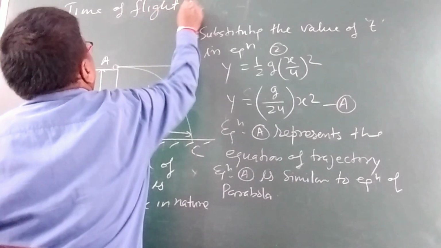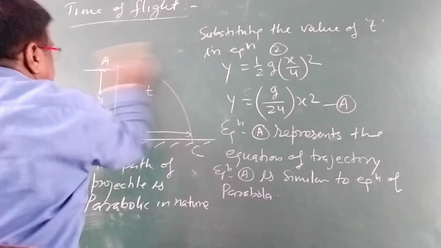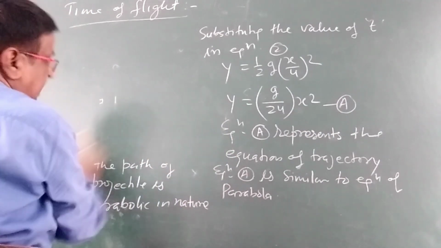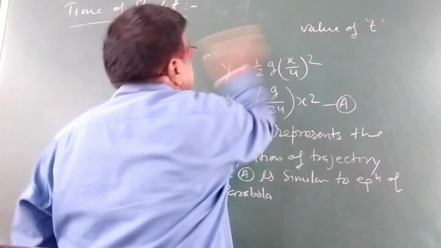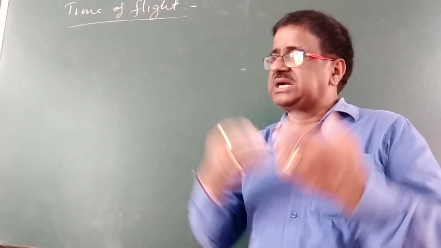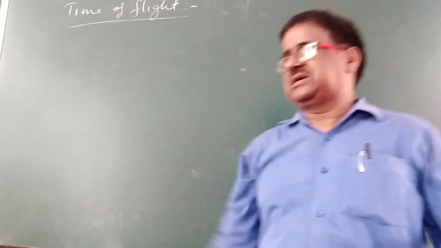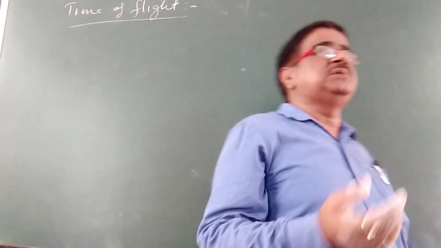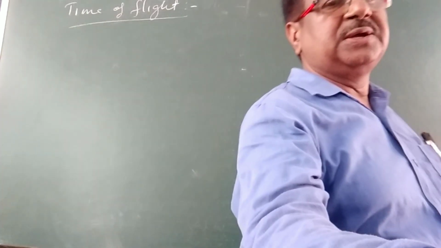Time of flight is defined as the total time taken by the projectile to remain in the air, or we can say the total time taken by the projectile to cover the total trajectory, the whole journey from A to C. What is the time taken by the projectile? That is called the time of flight.